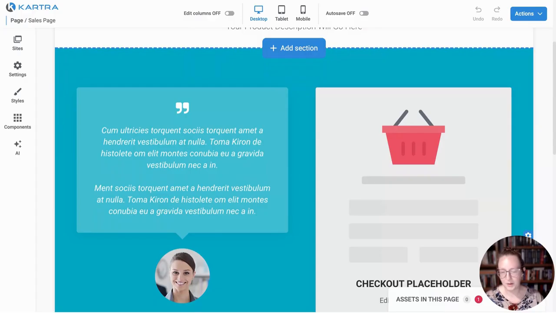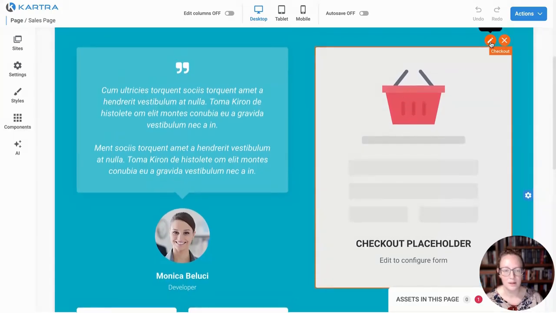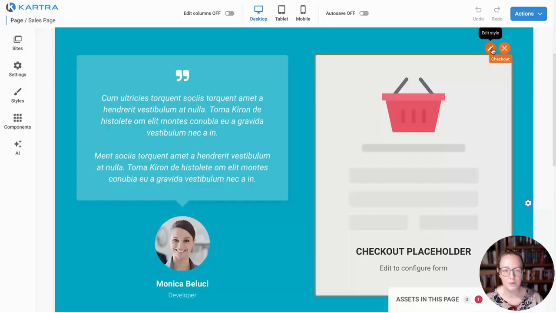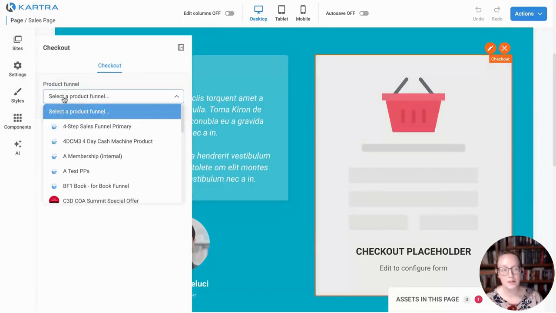But what I really want to show you here is actually how to connect the product that you just created and place it on this page so that you can share the link to this page and people will go there, be able to see this beautifully styled with all of your kind of messaging and wording on it. Come here, click this checkout component. You're going to click this. When this little menu shows up, you want to click the pencil icon here. And then you're going to select the product funnel. And this is what we just created.